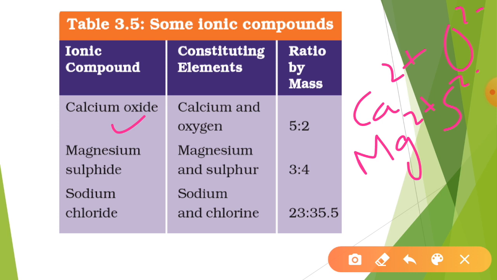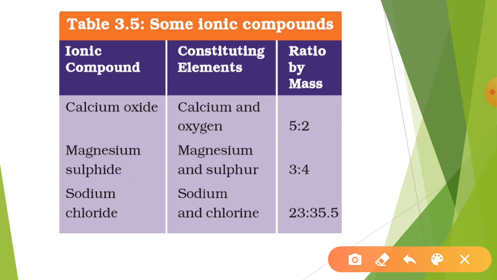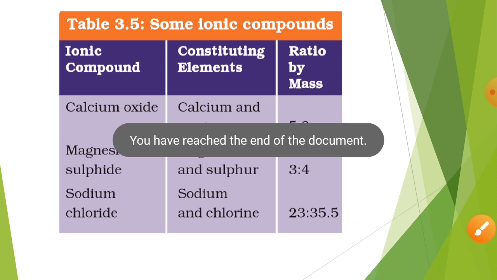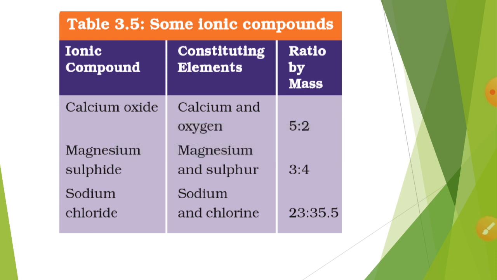Lastly, you can see sodium chloride. So sodium forms Na+, it loses 1 electron, while chlorine forms Cl−, it gains 1 electron. Here you can see the ratio by mass. In calcium oxide it is 5:2, in magnesium sulfide 3:4, and in sodium chloride 23:35.5. Okay, so we have discussed the ionic compounds, the molecules, and all these things.